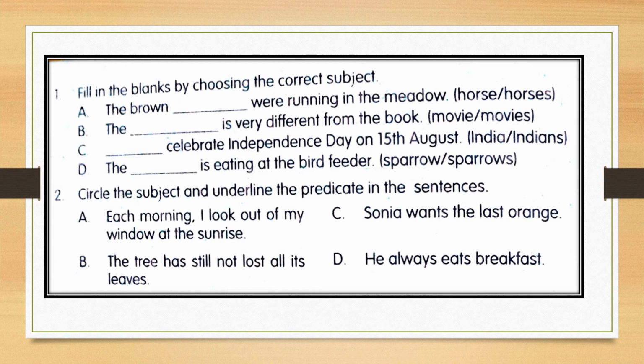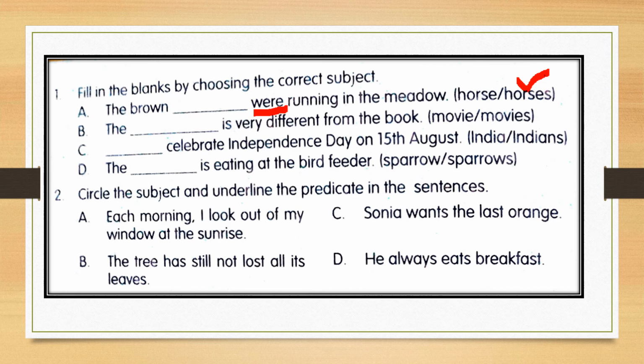The brown dash were running in the meadow. As you can see here, they have used this particular helping verb, which shows they are many. For the plural form we use this, where in present tense it is are and in past tense it changes to were. Okay, so we need to use horses since it is used for many. The brown horses were running in the meadow. Correct. Next, B. Dash is very different from the book.